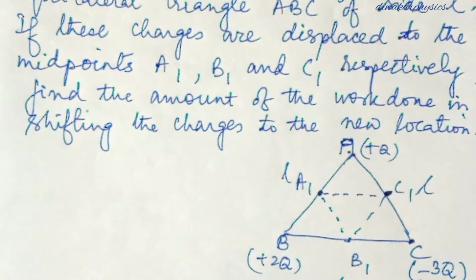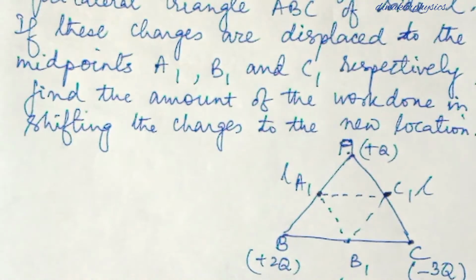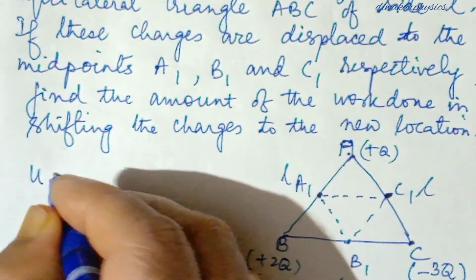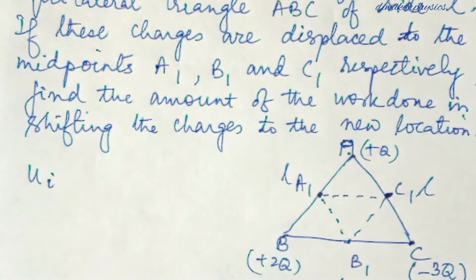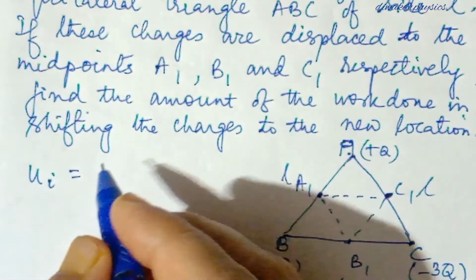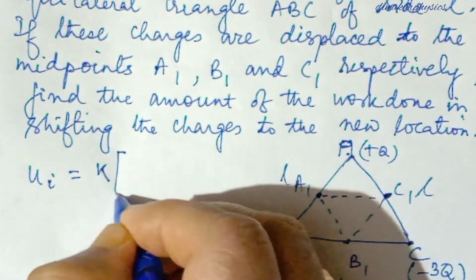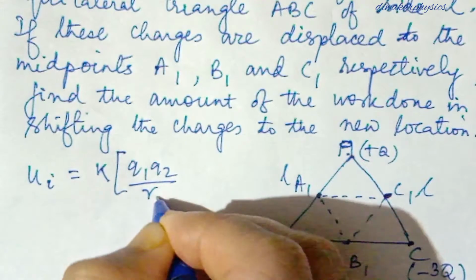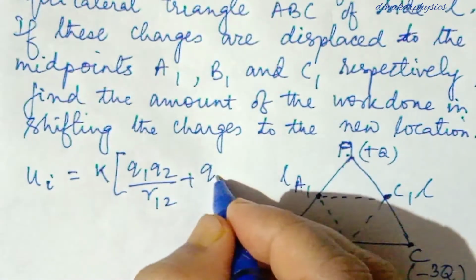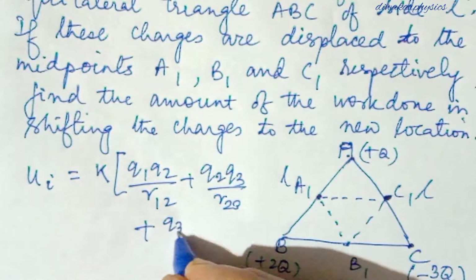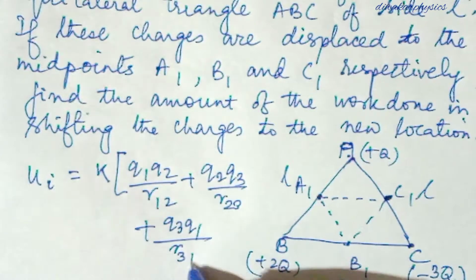So let us solve. What is the potential energy of these charges initially? You can write initial potential energy, meaning when they are at A, B, C. So what formula will we use? K times Q1 Q2 by R12 plus Q2 Q3 by R23 plus Q3 Q1 by R31.